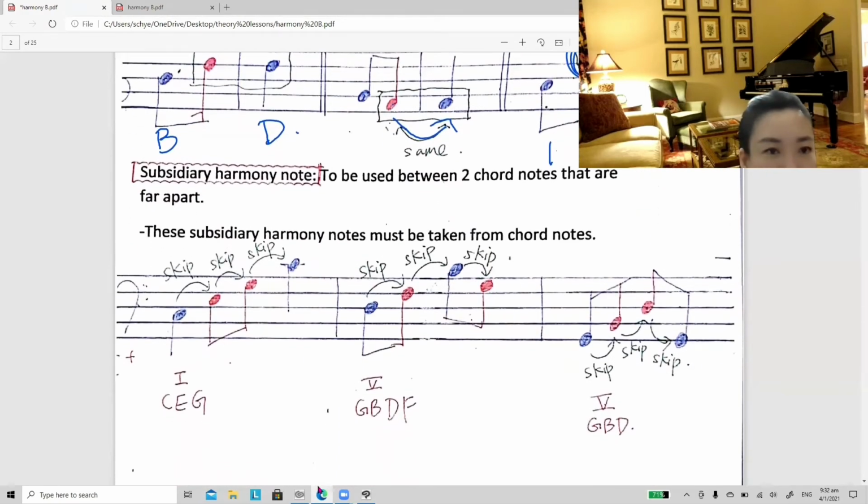Last one is subsidiary harmony note. So for subsidiary harmony note, this is the only decoration that must choose from the chord.